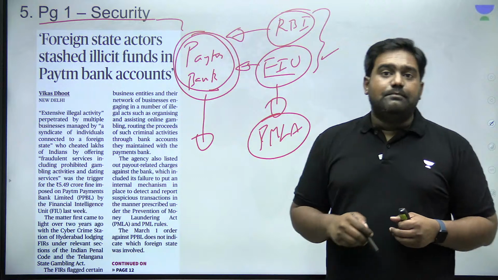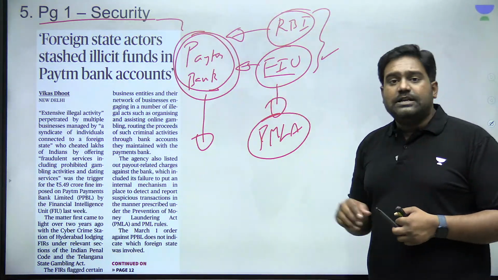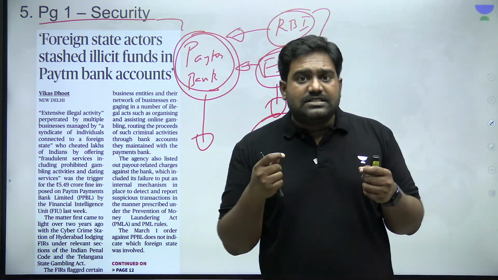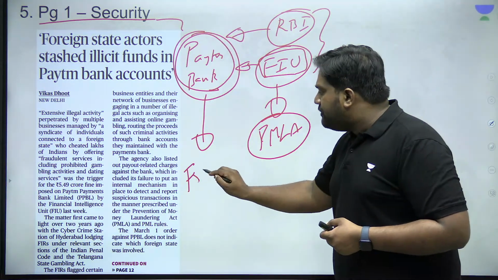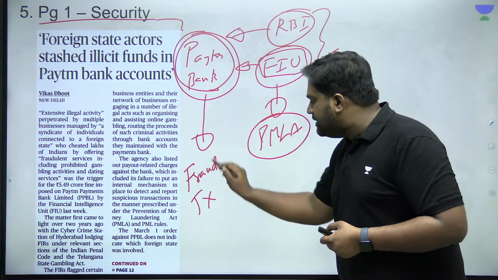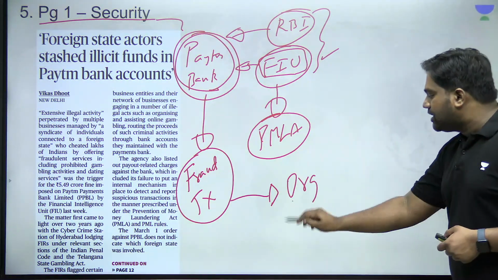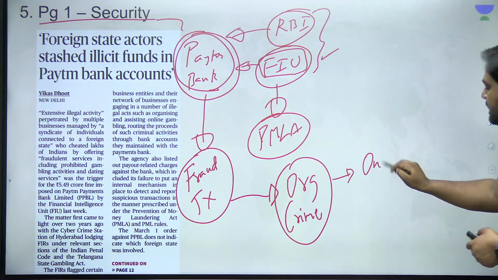Now, according to reports, Financial Intelligence Unit India has come across a very startling revelation. It has noted that there were many fraudulent transactions conducted on Paytm Bank which are linked with organized criminal organizations involved in online gambling,